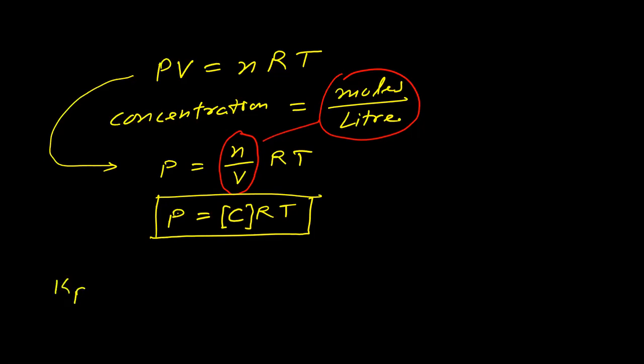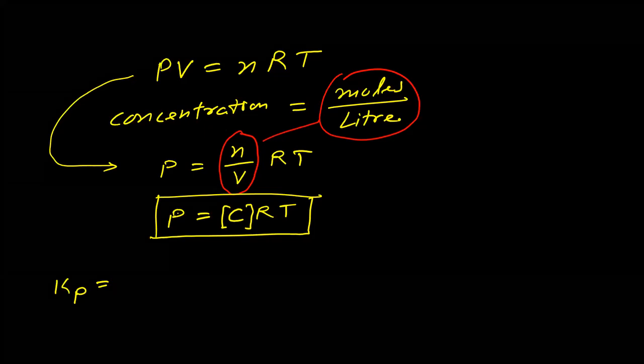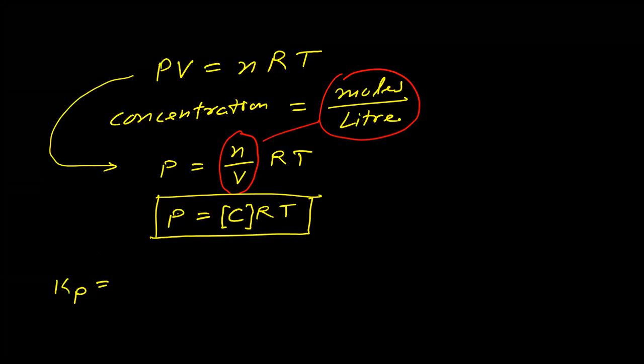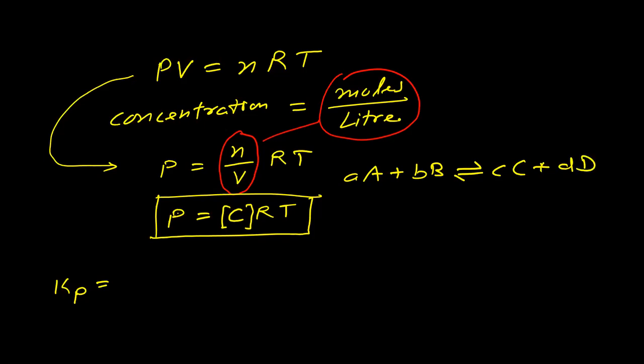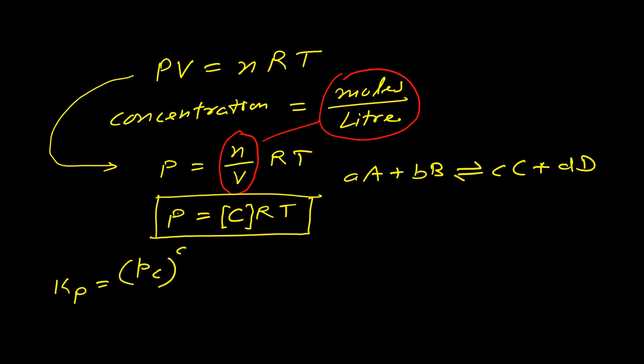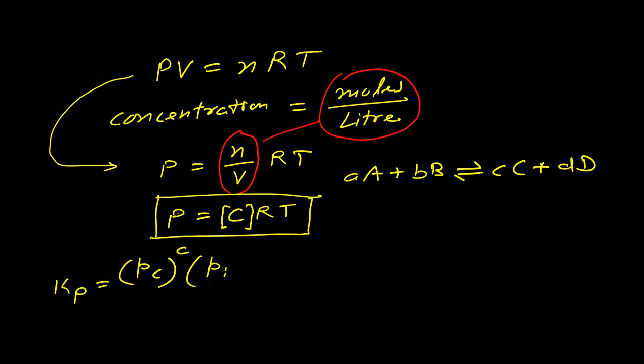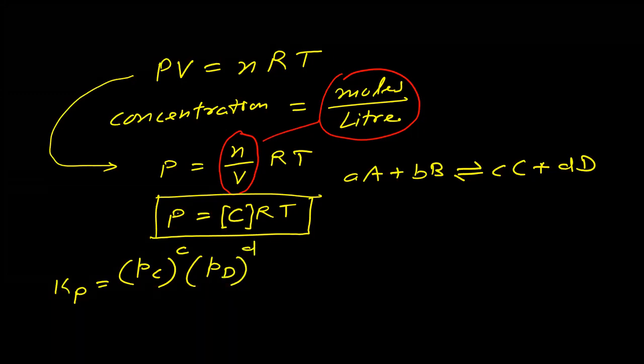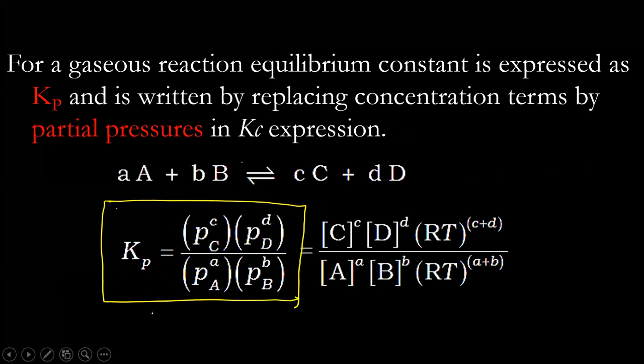Now Kp for the reaction was partial pressure of C whole to the power c, partial pressure of D whole to the power d, because d is a stoichiometric coefficient, divided by partial pressure of A to the power a and B to the power b.